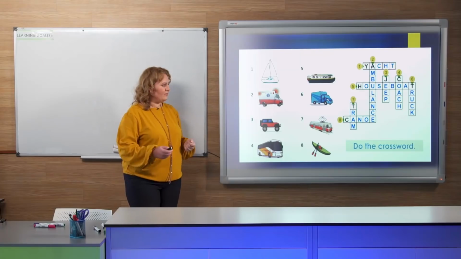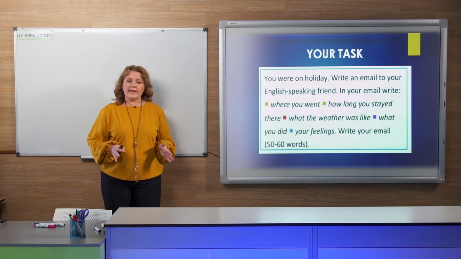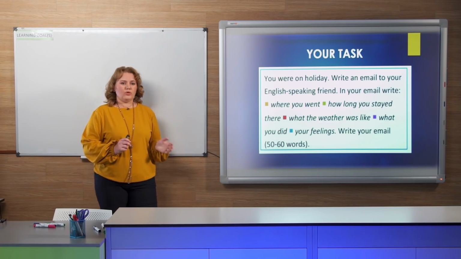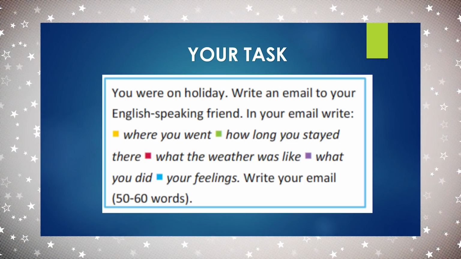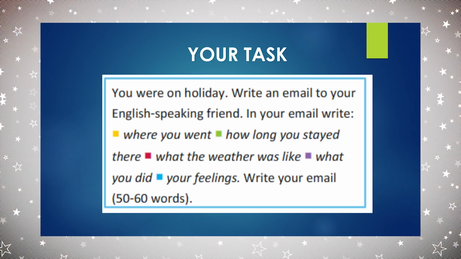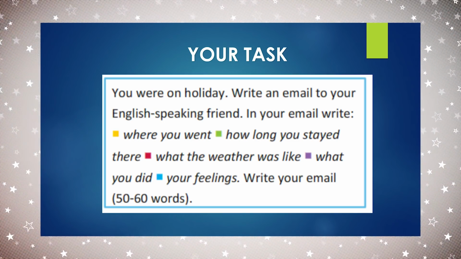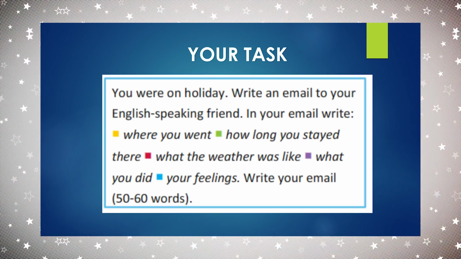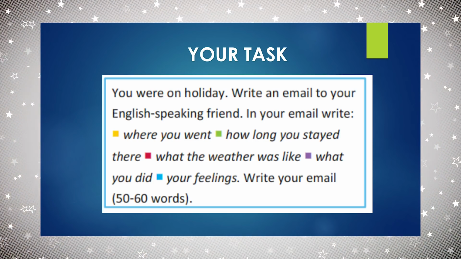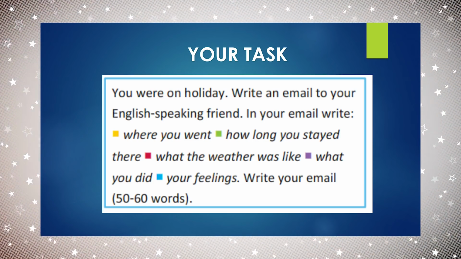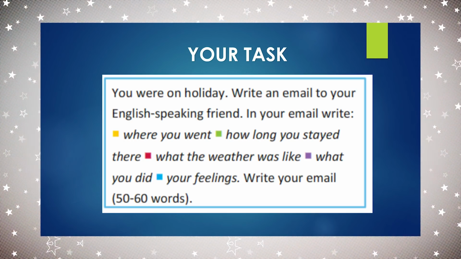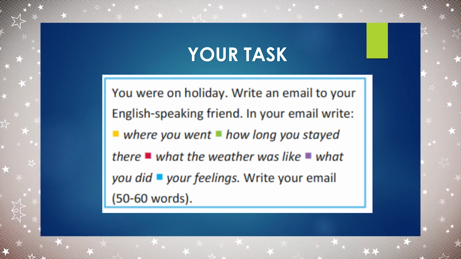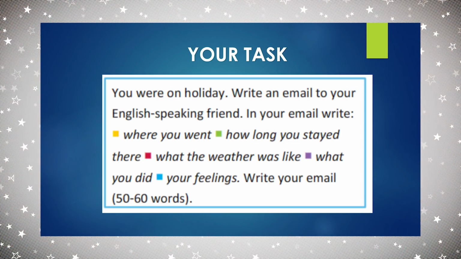Good. Let's move on. So today, as I told you, we are going to write an email to our friends. This is the task. Let's have a look. You were on holiday and you need to write an email to your English-speaking friend. No Ukrainian, sorry. In your email, please write the following information. First of all, where you went. The next one, how long you stayed there. Mention the time, please. The next one, what the weather was like. Was it sunny, rainy? You need to describe the weather.